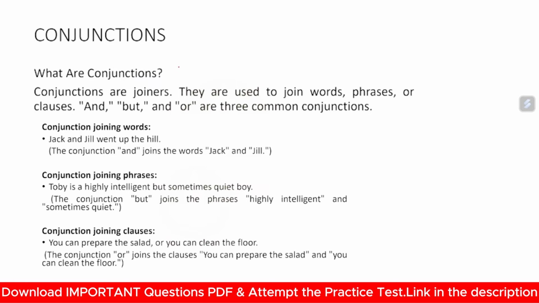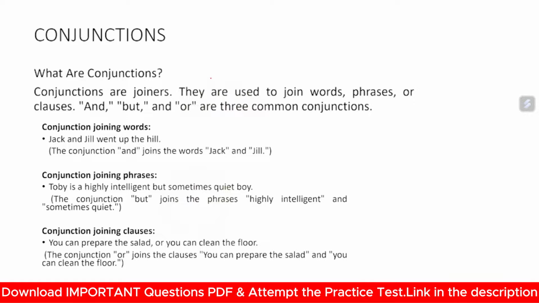Conjunctions. What are conjunctions? Conjunctions are joiners. They are used to join words, phrases, and clauses. And, but, or are the most common conjunctions. You must have been using sentences in your daily life like Ram Jethmalani and Kapil Sibal are both senior lawyers.